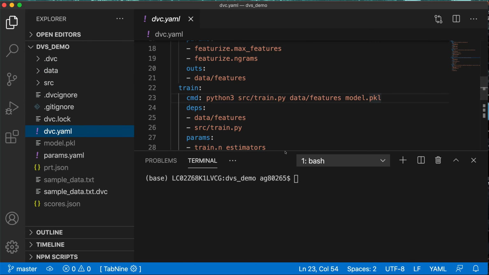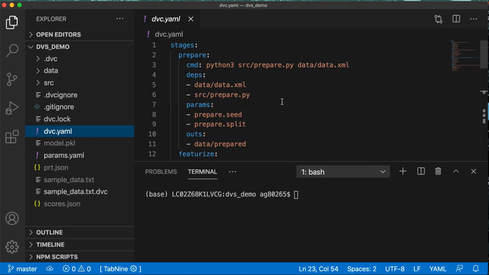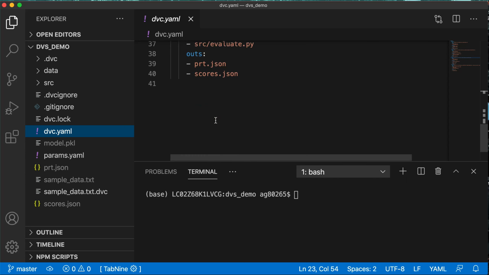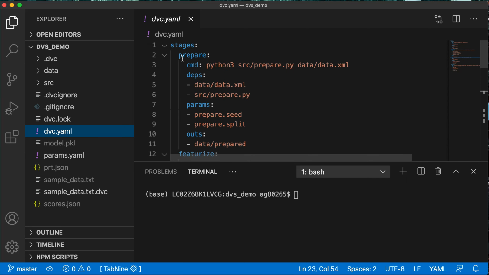So if we open the dvc.yaml file, you can see that we have some stages and the names of stages and some information like that. I'll explain what these stages are. We know that our machine learning pipeline has different stages. So this dvc.yaml file will contain information about those stages.